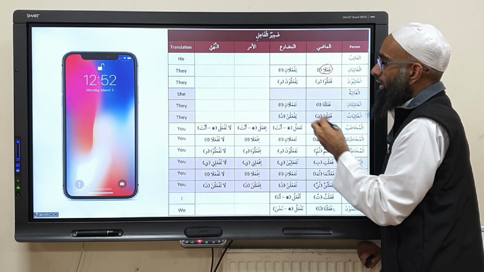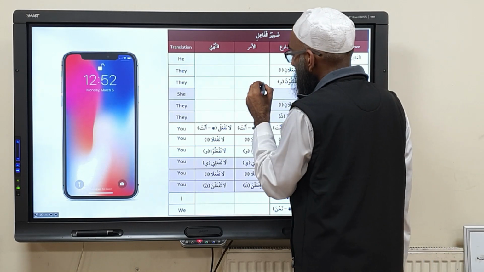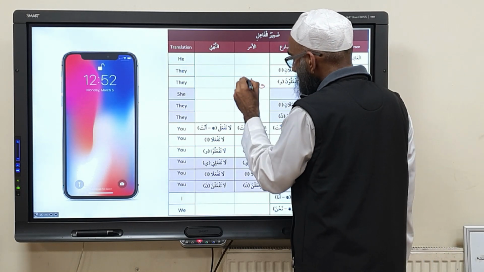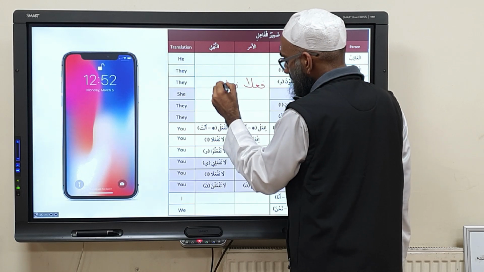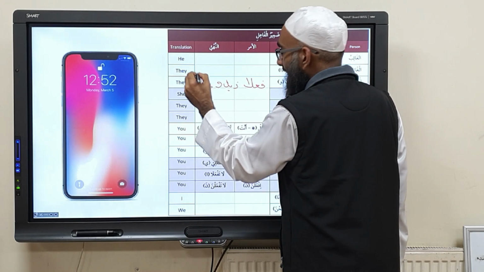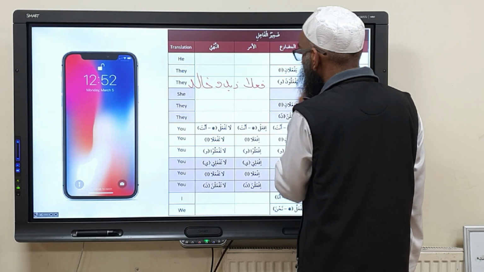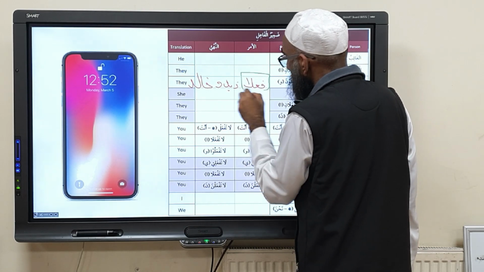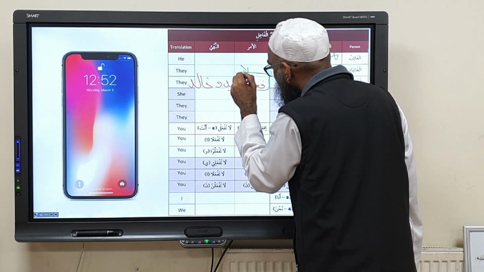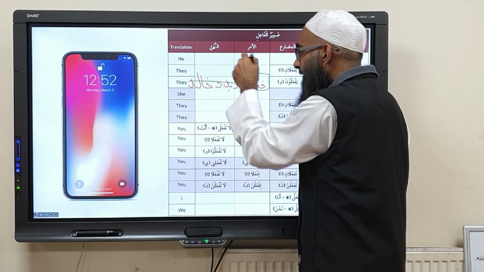The alif. We can't bring our own fa'il. We can't say fa'ala Zaydun wa Khalidun. I can't say that because fa'ala is not ghaib, it's not ghaiba, it's ghaiban. So this you have to use that fa'il. The fa'il is the alif. You can't bring another fa'il.